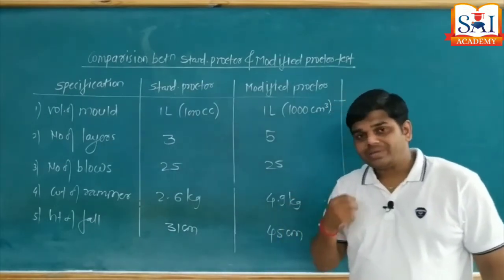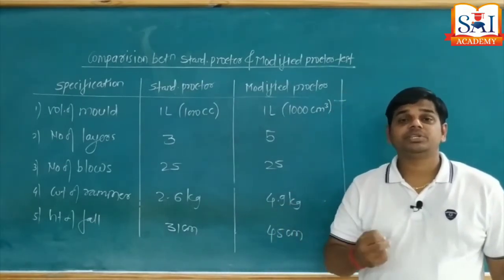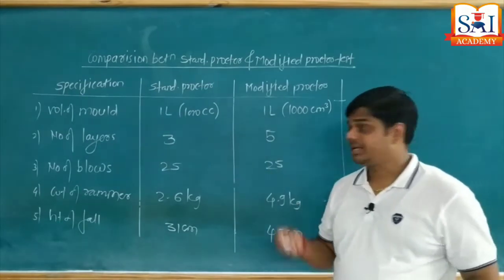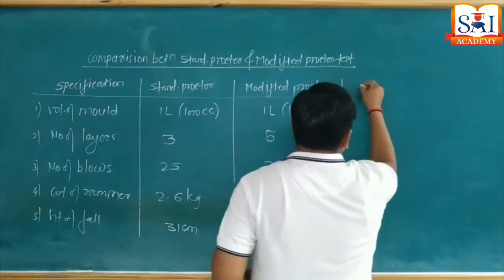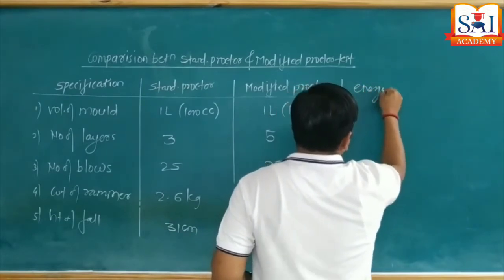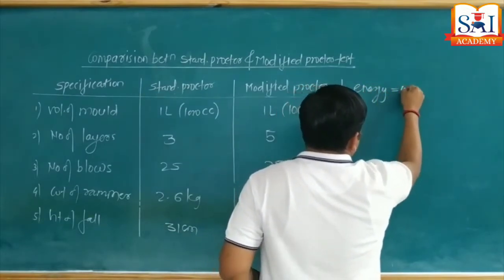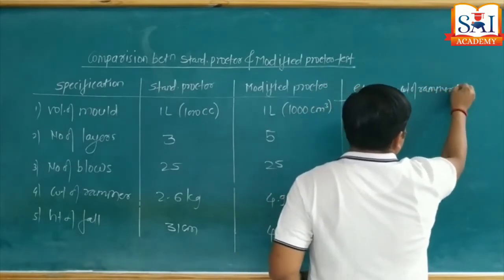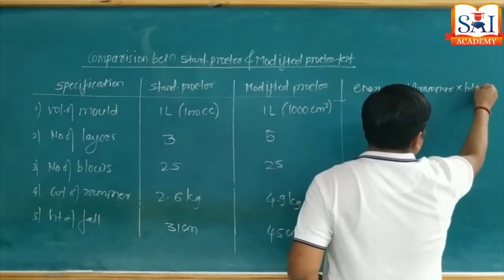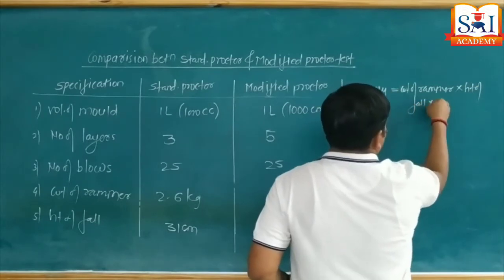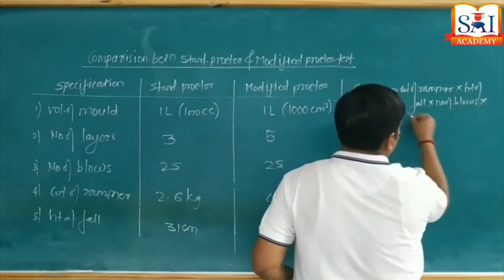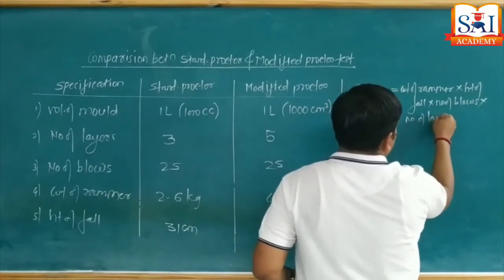Now we are going to calculate how much is the consumption of energy in both standard and modified Proctor test. Let's see how to find out energy. Energy is equal to weight of rammer into height of fall into number of blows into number of layers.